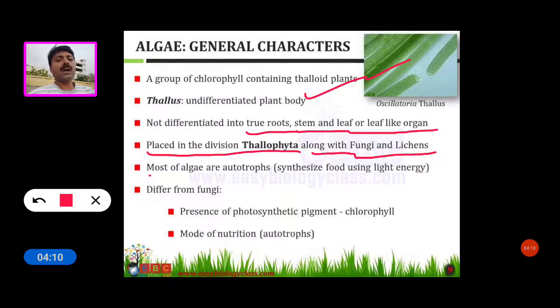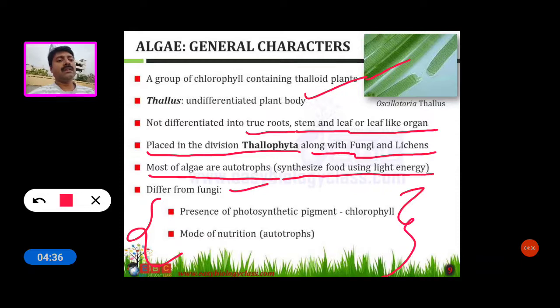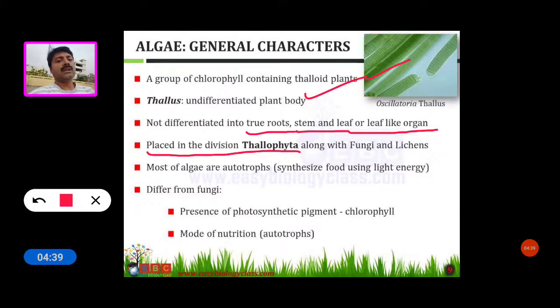Most of all algae are autotrophs, that means they synthesize food using light energy. What are the different characters between algae and fungi? There are mainly two different characters: the presence of photosynthetic pigment or chlorophyll, and the second one is the mode of nutrition.